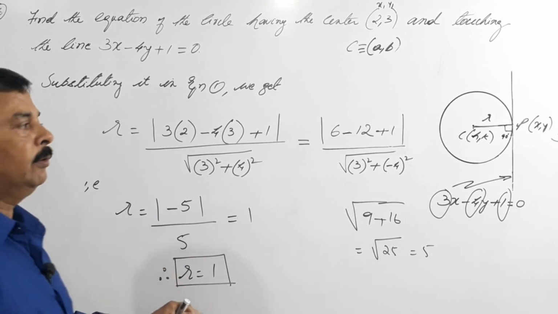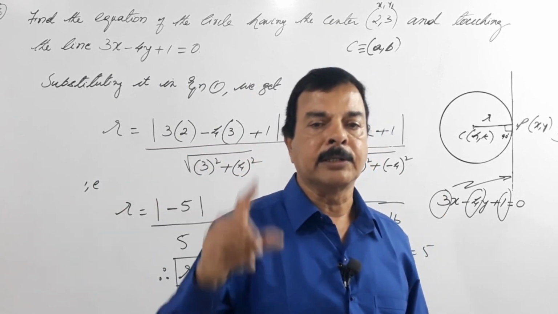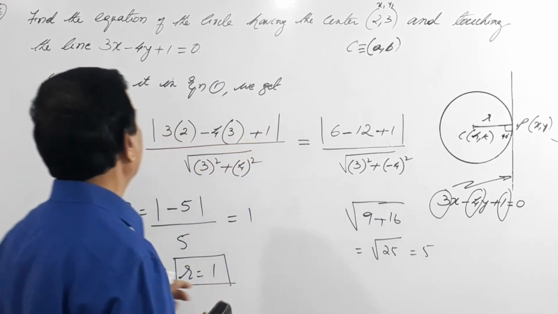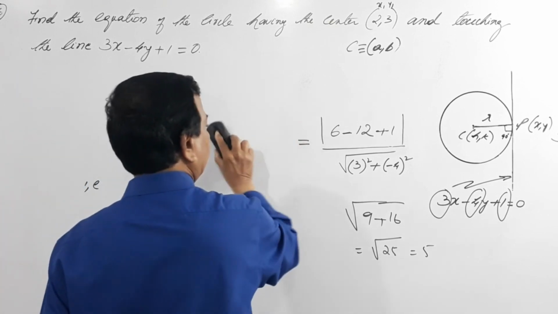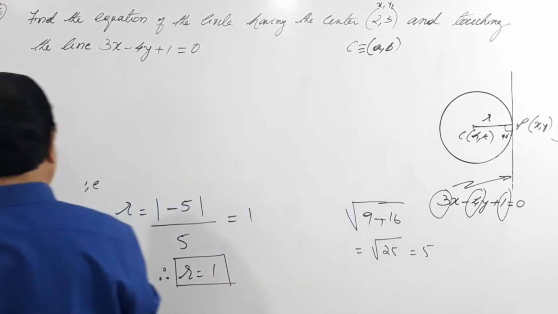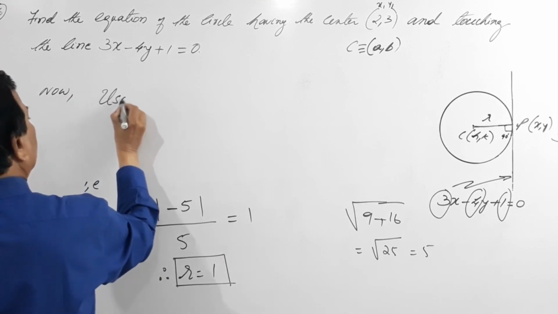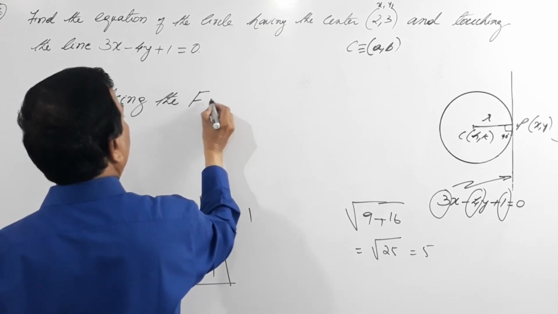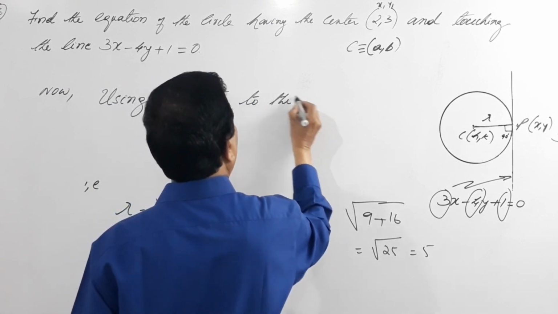Now, once you know the radius of the circle, you can substitute the value of radius in our equation 1, that is our fundamental equation to a circle. So, I'll write this. Now, using the fundamental equation to the circle